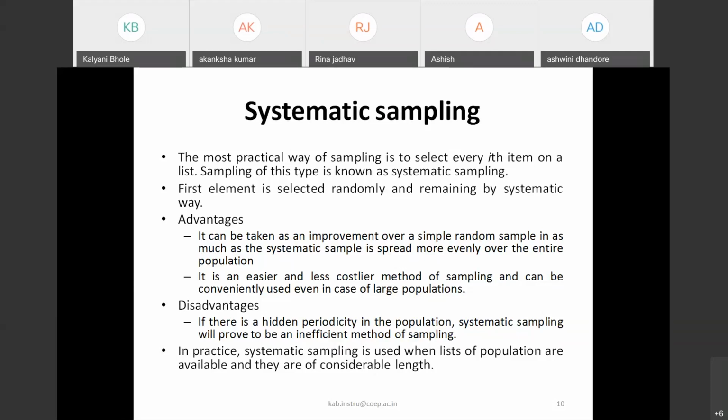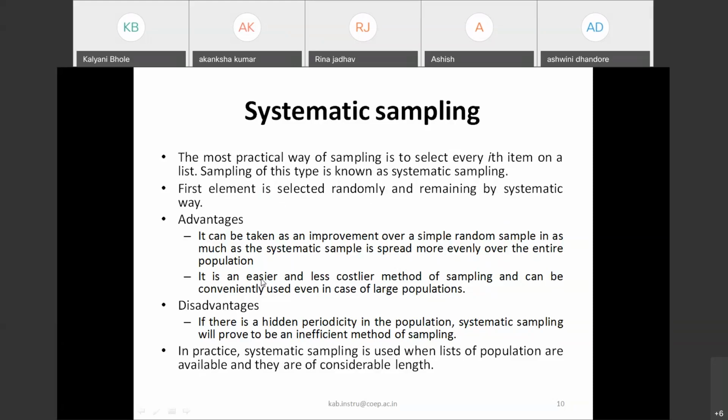So now this is systematic sampling. In systematic sampling, we select every ith atom on the list, and sampling of this type is known as systematic sampling. In this case, our first element is selected randomly and the remaining elements in a systematic way.